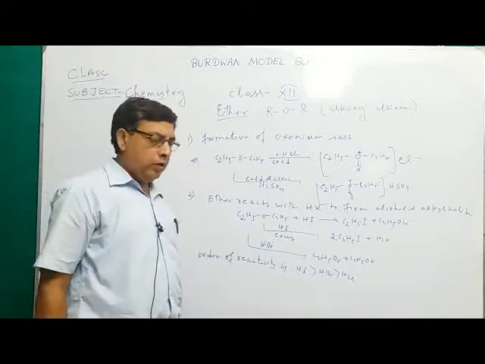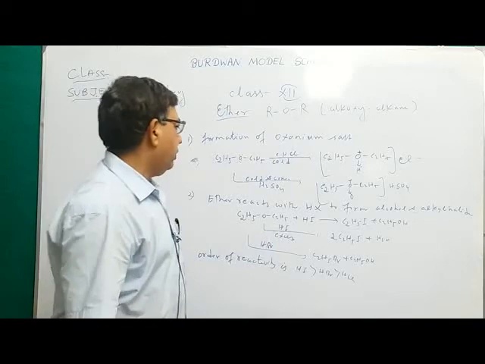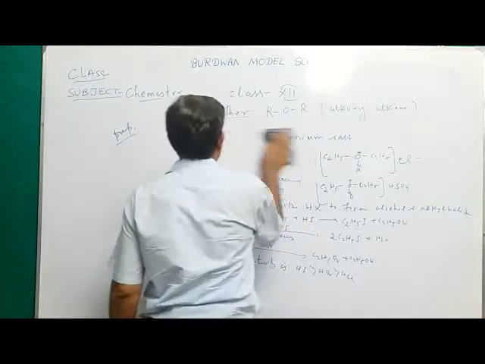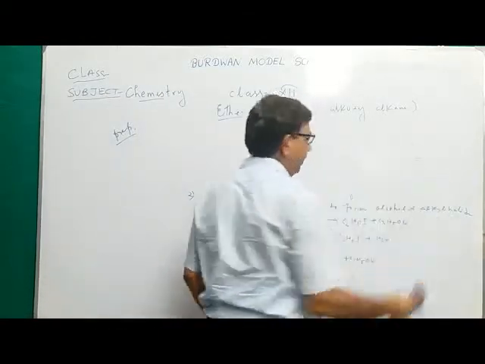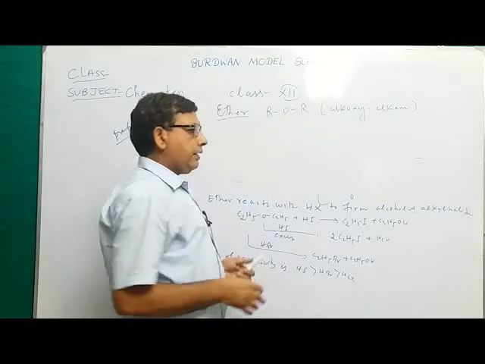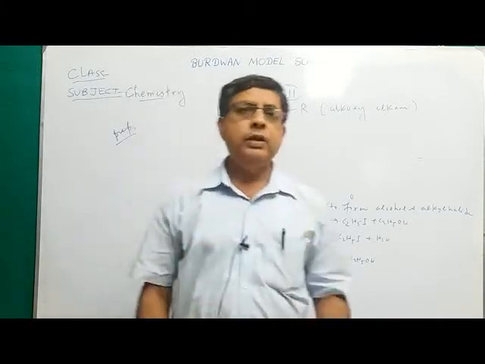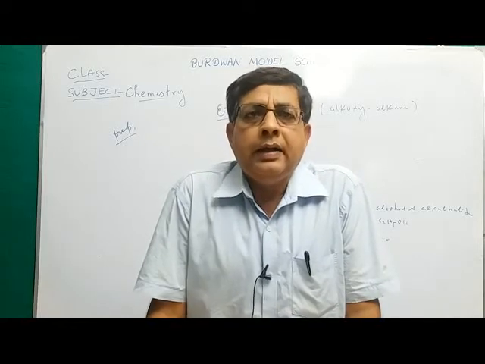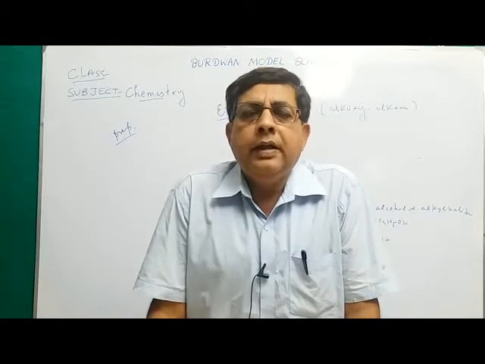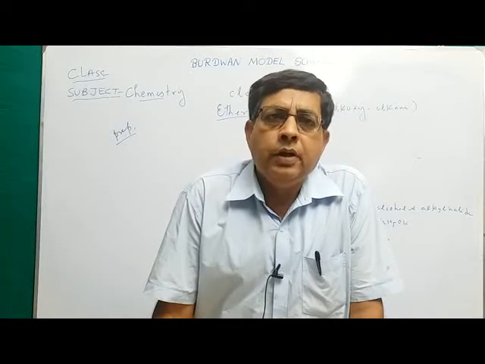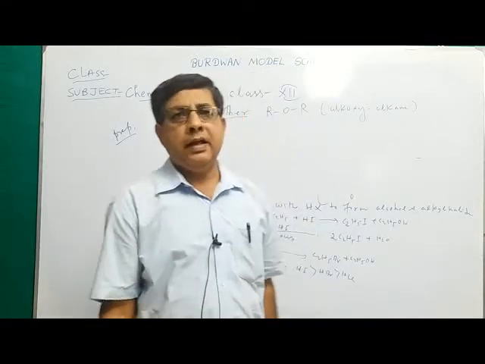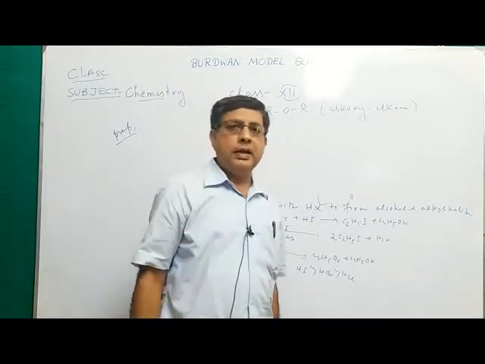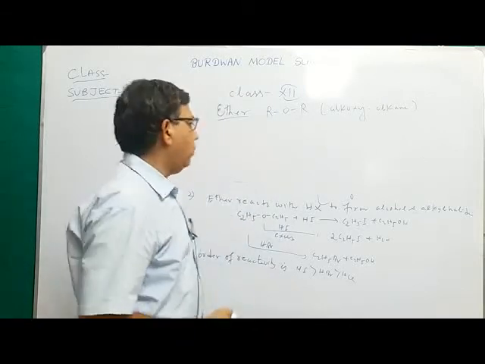So this will be the order of reactivity with respect to halogen acid. Now what is the mechanism of the reaction? The reaction proceeds both in SN2 and SN1. If the alkyl group is primary, then it undergoes SN2 mechanism. And when alkyl group is tertiary, then it undergoes SN1 mechanism.